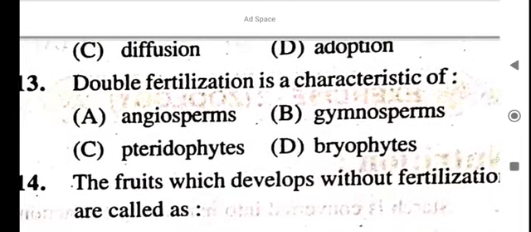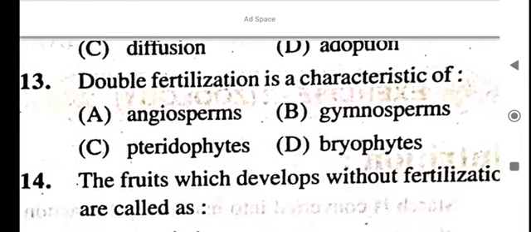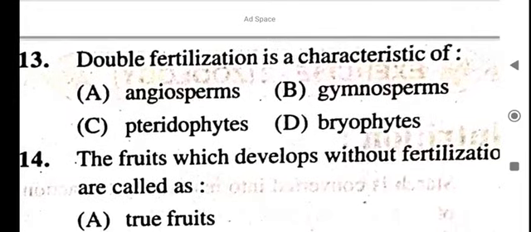Double fertilization is a characteristic of angiosperms, gymnosperms, pteridophytes, bryophytes. Double fertilization is a characteristic of angiosperm.